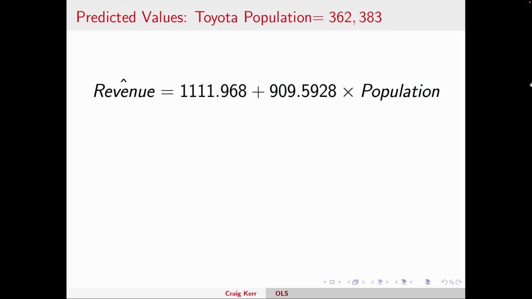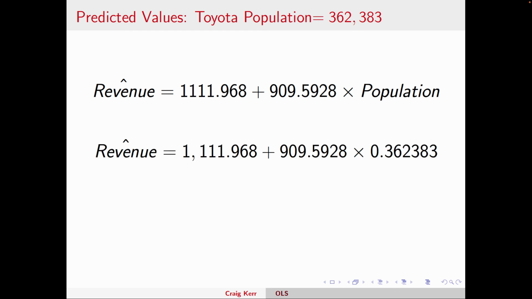So all we have to do is plug in that population to this term here, and we have a simple calculation, simple addition. I remember that our population's in millions, so I'm going to have to move the decimal there. That's why here I've written it as 0.36. And if you combine those terms, you'll get 1,442, rounding up, million yen. So what's 1,000 million? Well, it's a billion. So that's over 1.4 billion yen.